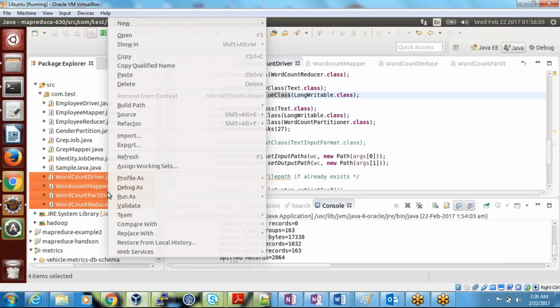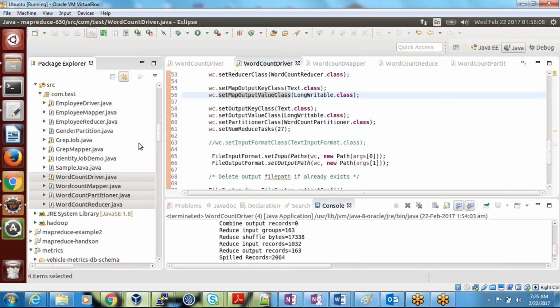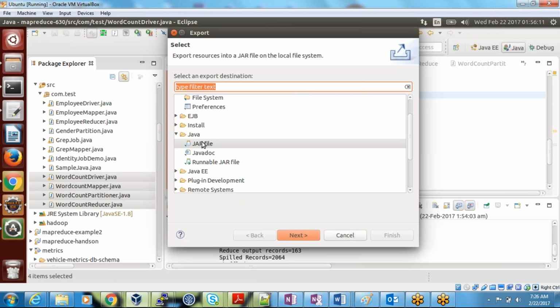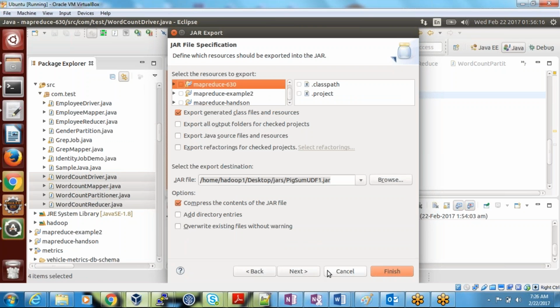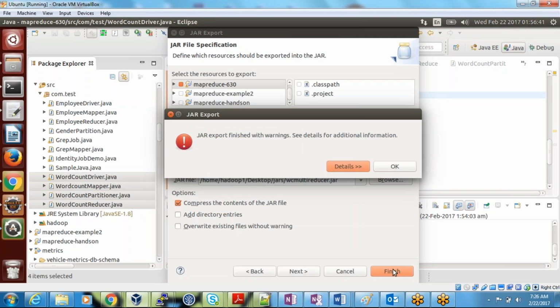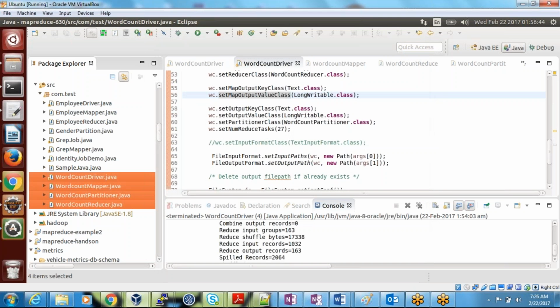Then I need to export the jar. Here the jar file name already says pigudf, but I don't want to give pigudf. I'll name it WC multi-reducer. Finish. Just a warning, finish.